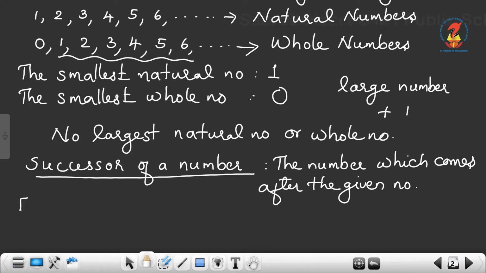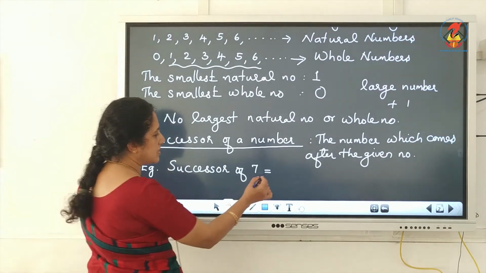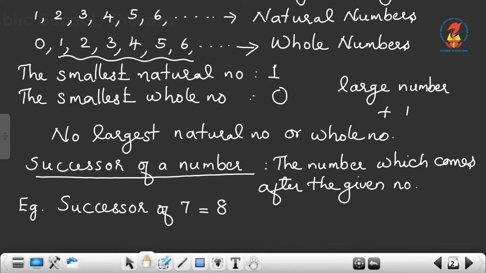Now, example, successor of 7. What is the successor of 7? That means the number which comes after 7. It is 8. And we can say that this 8 is equal to 7 plus 1.